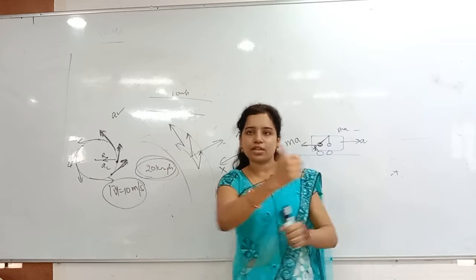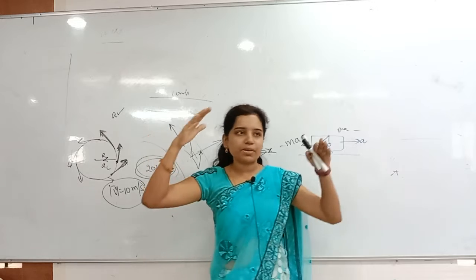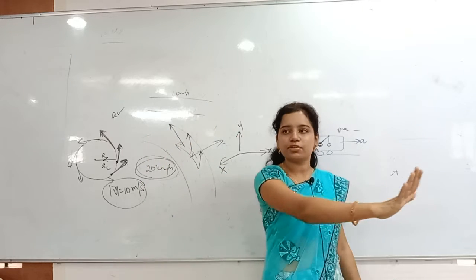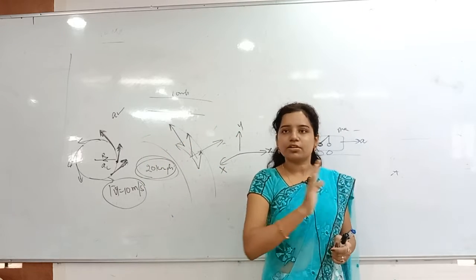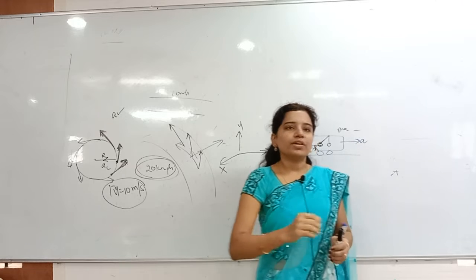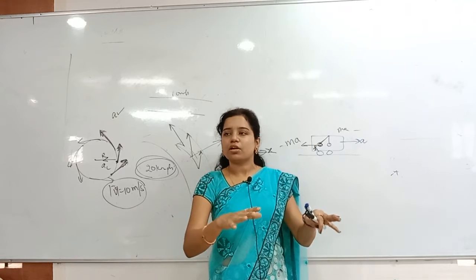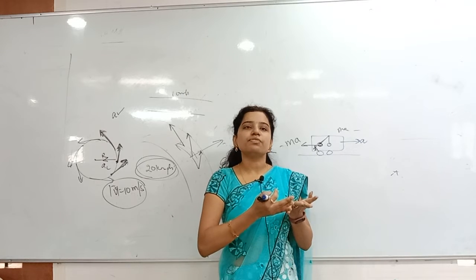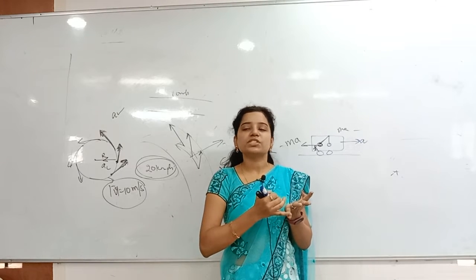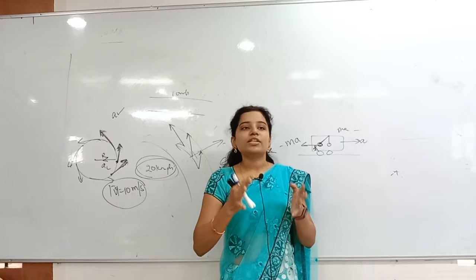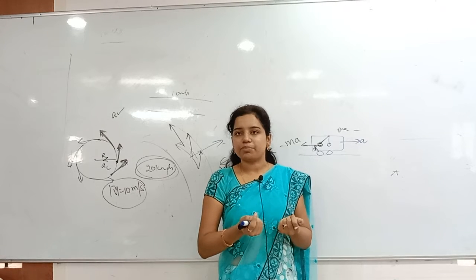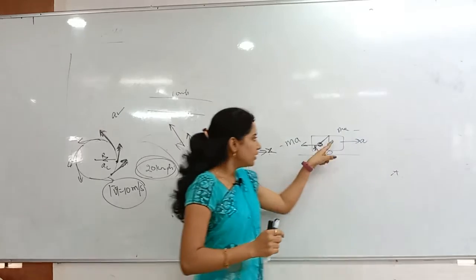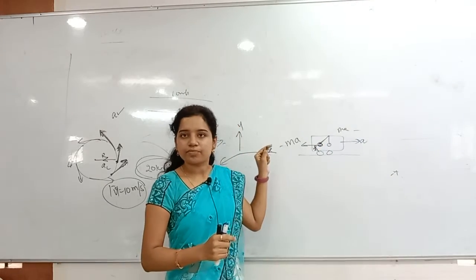Whenever the bus starts suddenly, then only they will come backwards. Whenever the bus applies brakes suddenly, then only they will go forwards. Are you understanding or not? So whenever the bus is maintaining constant speed, at that time there is no pseudo force. Why no pseudo force? Because the bus is in which frame? Constant speed, nothing but an inertial frame. So at that time there is no pseudo force, it is not coming in the backward direction.